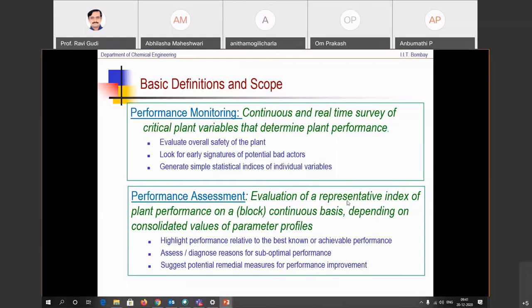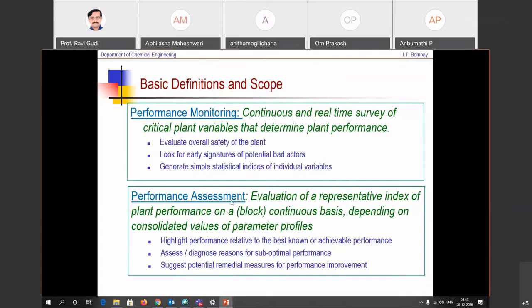So evaluation of a representative index of plant performance, then depending on the consolidated values of the parameter profiles, whatever we choose here, highlight the performance relative to the benchmark, which is the best known or the best achievable performance. Assess and diagnose reasons for suboptimal performance, and then suggest potential remedial measures for performance.